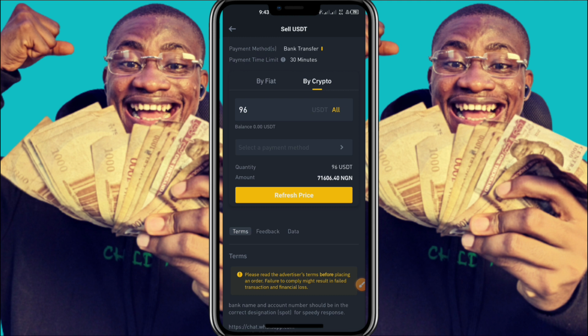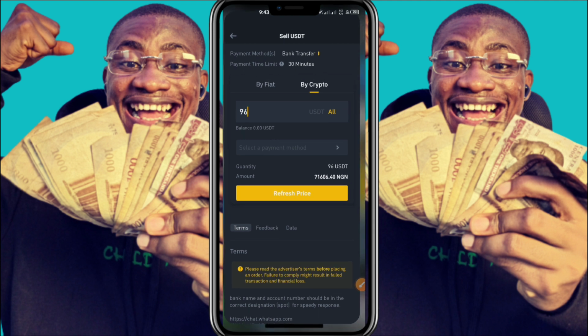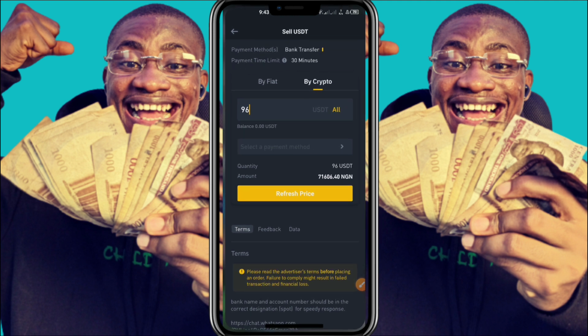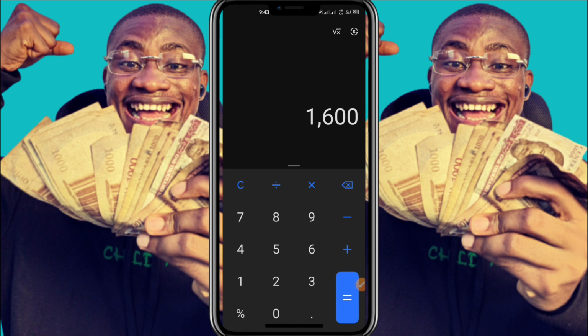So let's go to calculator and see how much we are going to be making if we are going to be trading for like 20 times or 30 times, depending. Let's go, guys. Now the profit we are going to be making is 1,600, and if you are trading for like 20 times, we are going to be making a whopping 32,000 naira. That is how much you are going to be making, a whopping 32,000 naira. Okay, so this is really profitable.